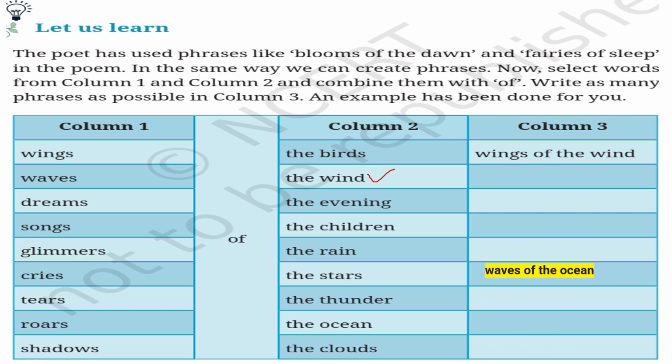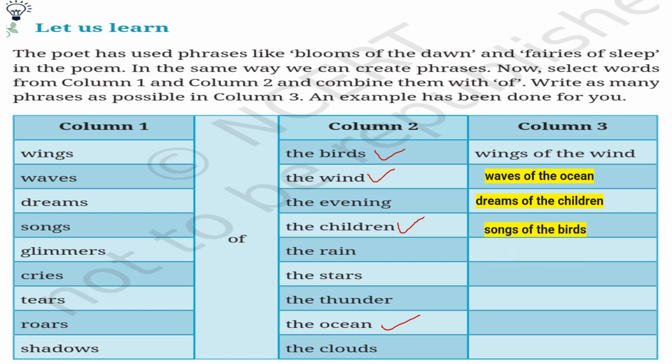Now waves, waves of the ocean. So we have taken here waves of the ocean. Dreams, dreams of the children. We are using of in the middle and then we are combining column 1 and column 2. Then songs, songs of the birds. Then glimmers, glimmers of the stars. Then cries, cries of the rain.